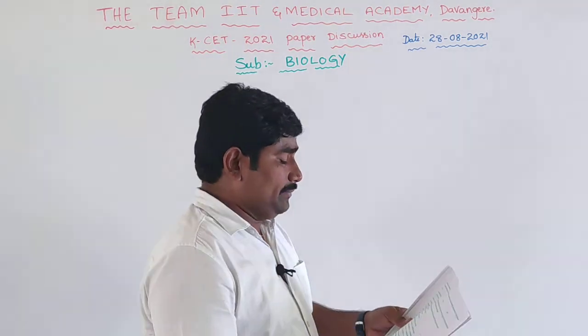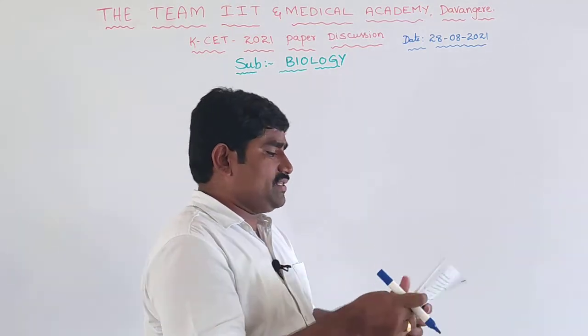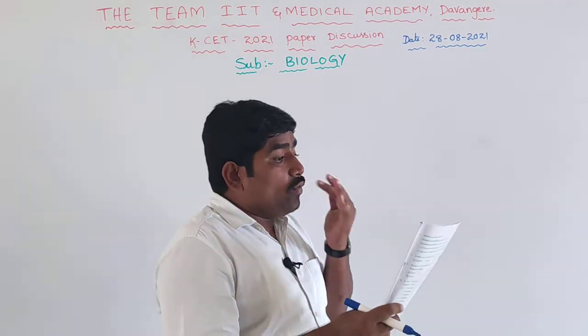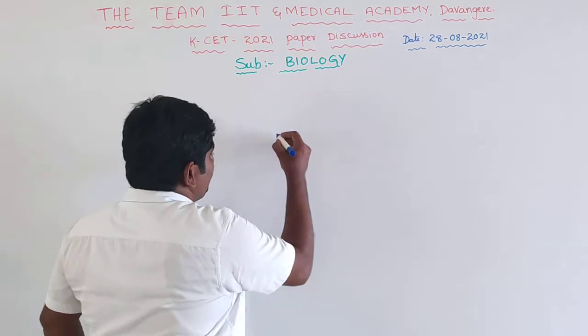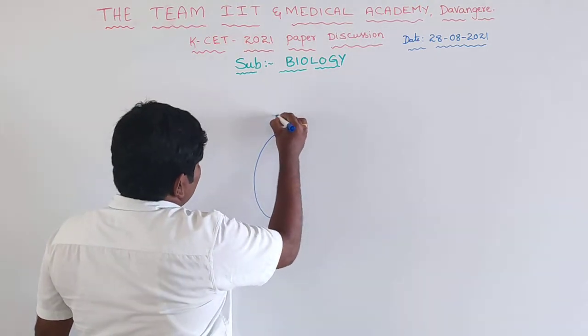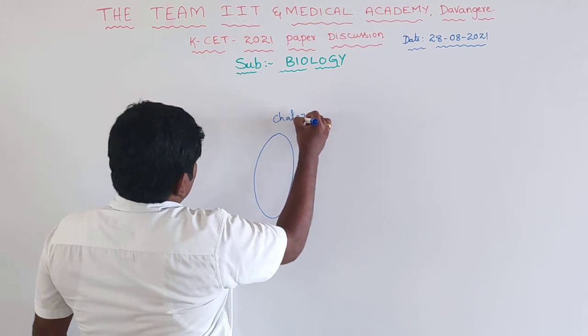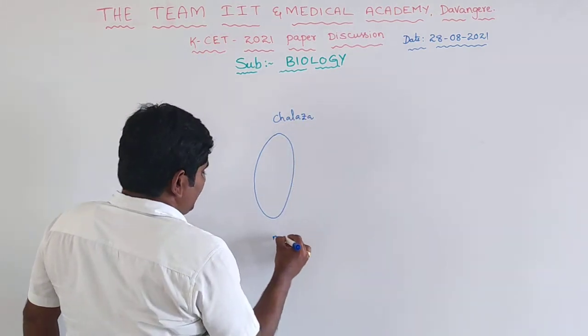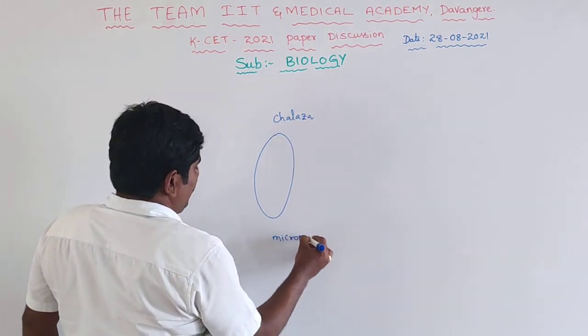Okay, then the next question is the 9th question. Only one megaspore. See, if you see this, during the time of megaspore formation, this is the chalazal side, and this is the micropylar end.